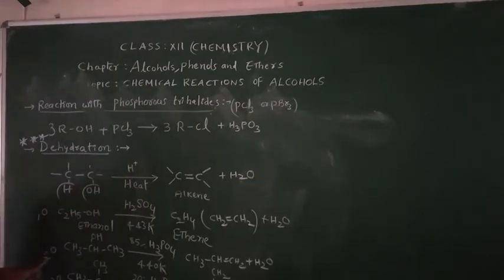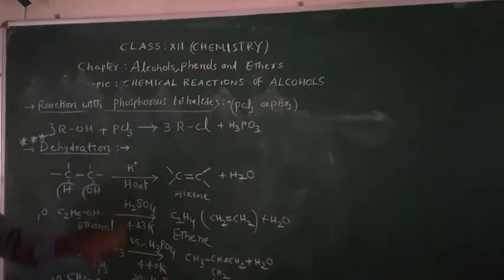In case of secondary alcohols, 100% concentrated acid is not required. 85% orthophosphoric acid is enough. And the temperature is also decreased, you see, at 440 Kelvin. Whereas in tertiary alcohols, at very less concentrated orthophosphoric acid and at a very low temperature only, dehydration is taking place.